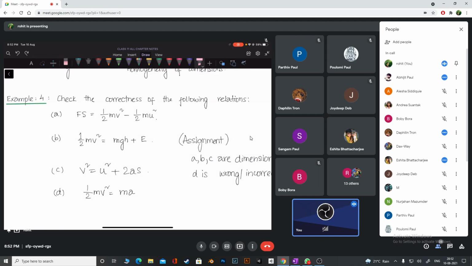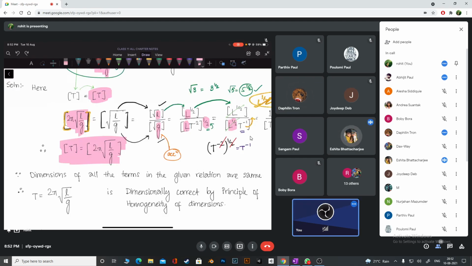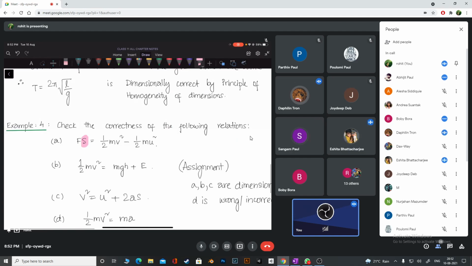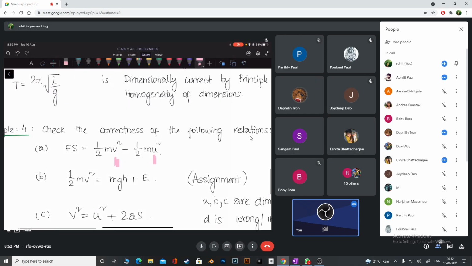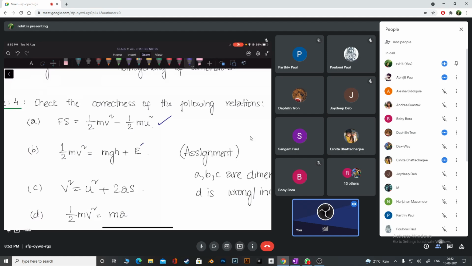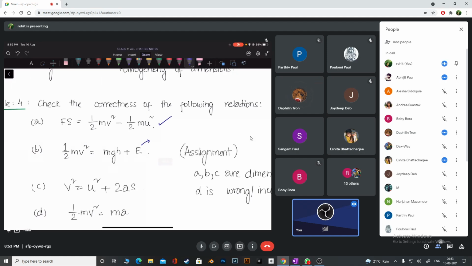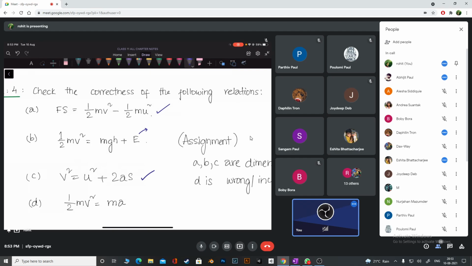What is F? I think you already know. Force. S is what, guys? Displacement. M is mass. V is velocity. We have velocity square. U is also velocity, initial and final. So please check whether it is correct or not. So this is your homework. Here also I don't have to explain to you. E is energy. mgh, half mv square, you already know. This formula you have seen before, I'm sure, right? This one, check. Number C. V square. So you have to check this also later. You check and let me know. Then this is what?